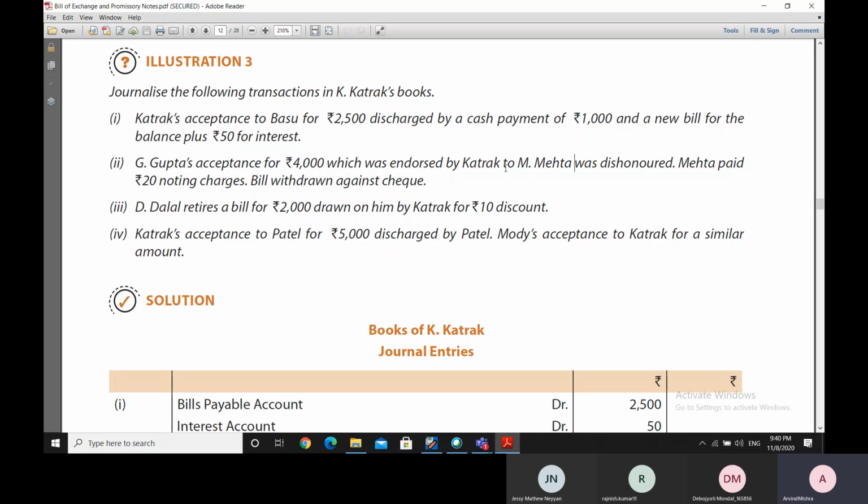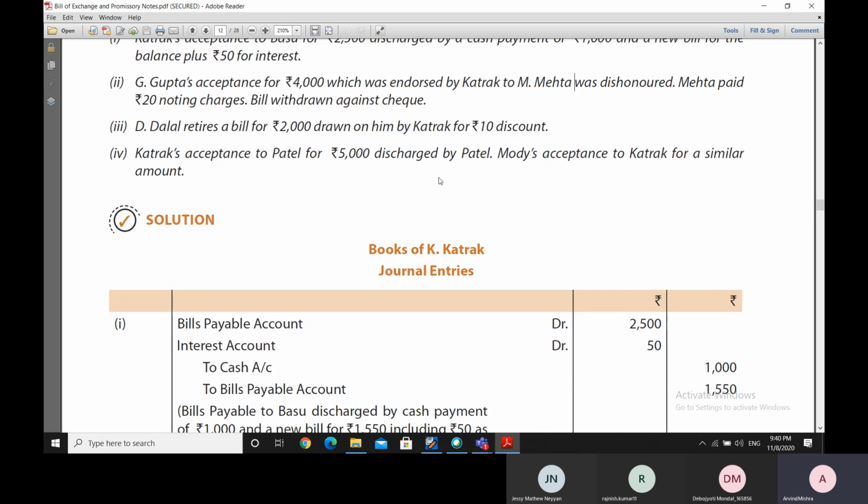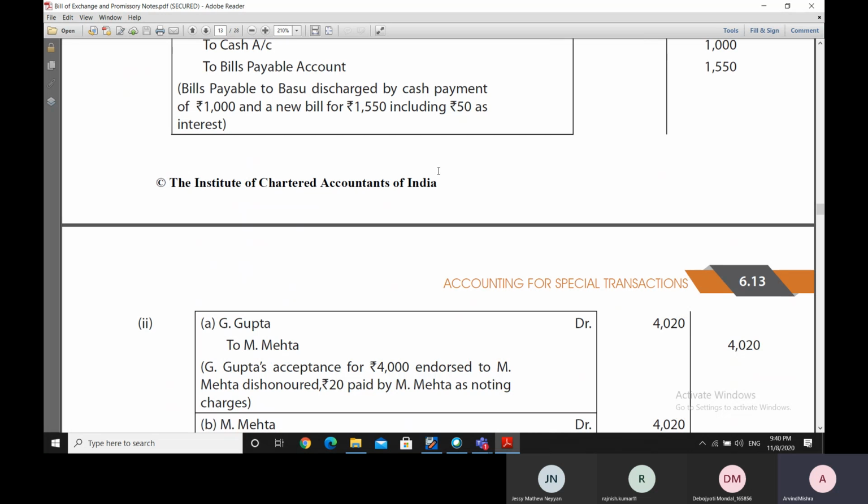Thereafter, Mr. Katrak endorsed that bill to Mr. Mehta. However, on the due date, the bill was dishonored and Mr. Mehta paid 20 rupees, which was the noting charges. Finally, the payment was made by Mr. G. Gupta in the form of a check for 4,000 rupees. So let us see how the entries are being made here.